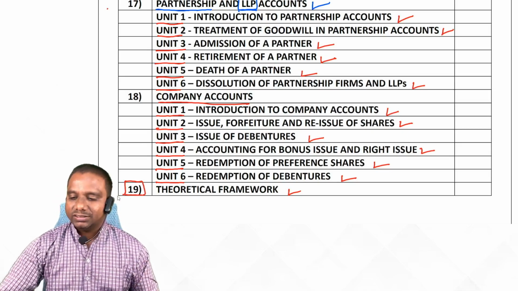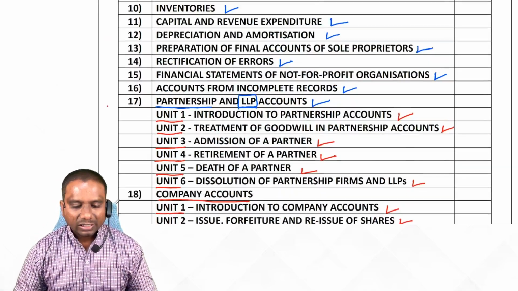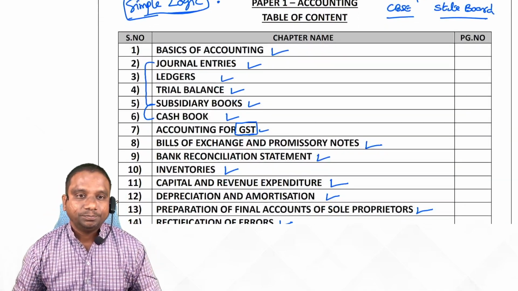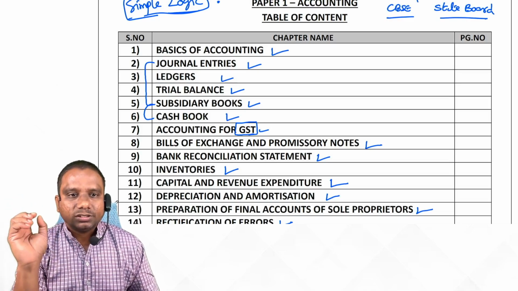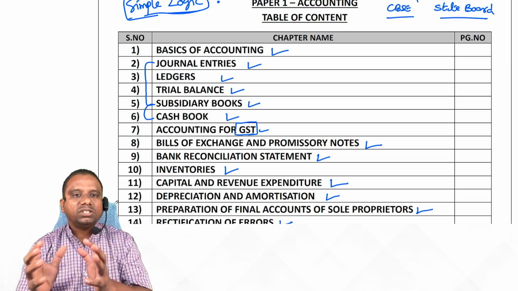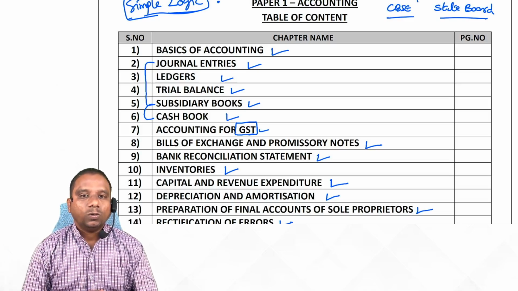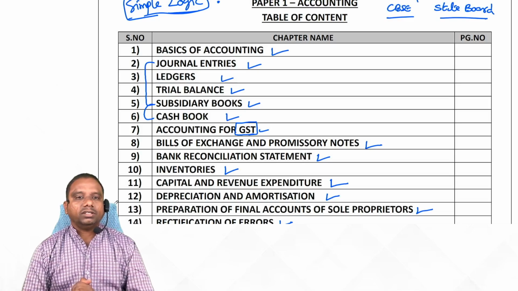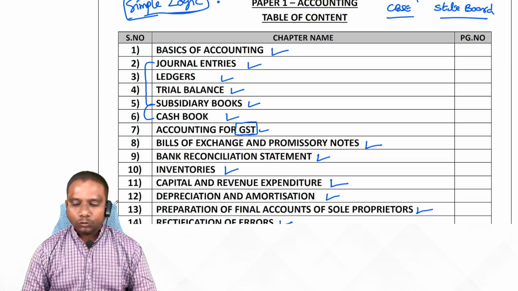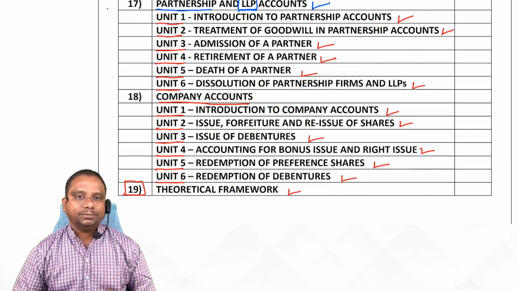Is it clear, students? Now do one thing, just pause the video once and try to revise. Try to revise the chapter names first. Because in professional courses, the first thing you need to understand is your syllabus. What is the syllabus I am going to cover? That is very, very important, students. So pause the video and go through the entire content once again.